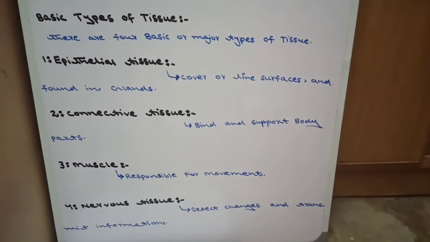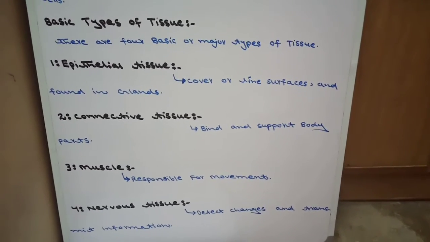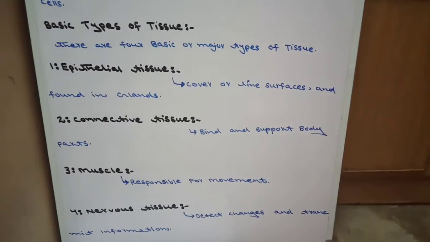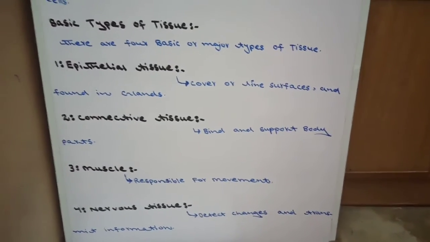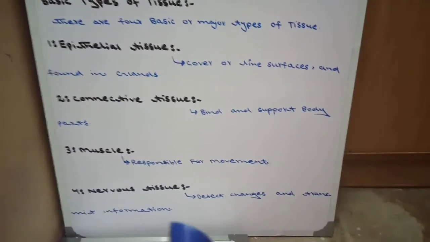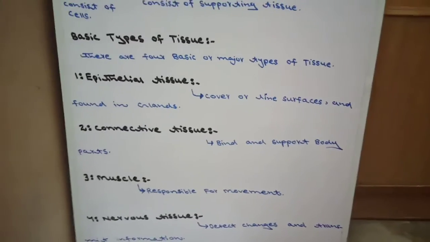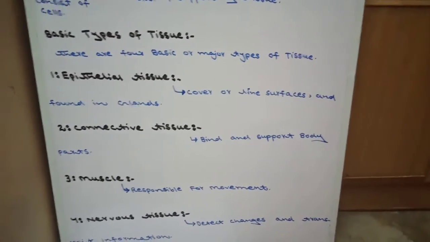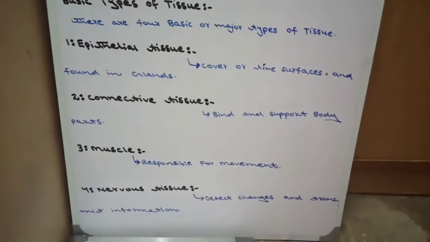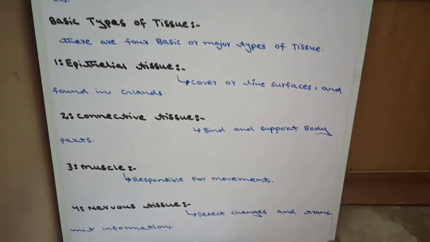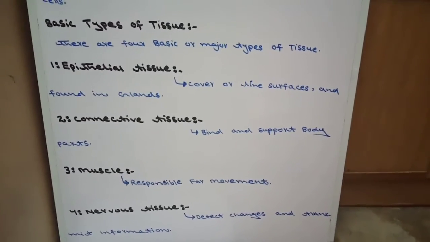Like the temperature center is present in our brain. It detects changes and transmits information. And our nervous tissue transmits information like stimuli through sensory neurons, through motor neurons, through interneurons. This is the function of nervous tissue.